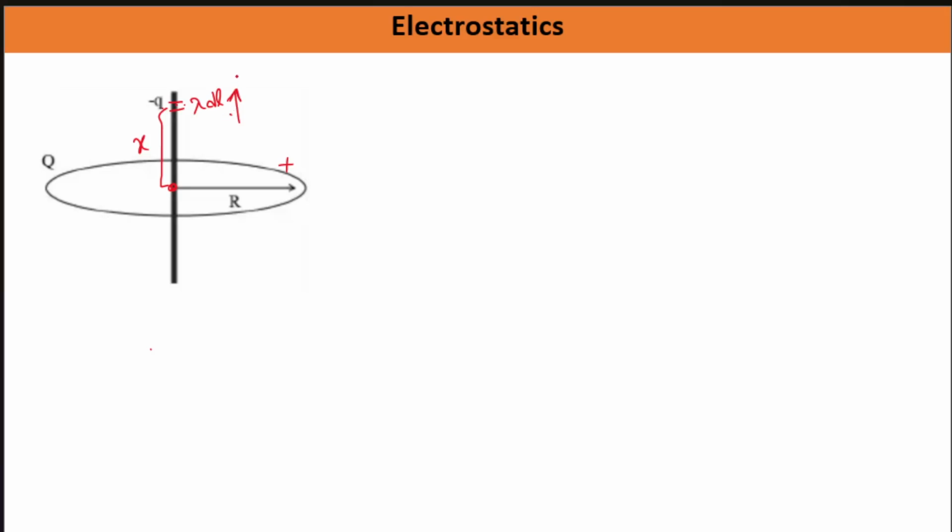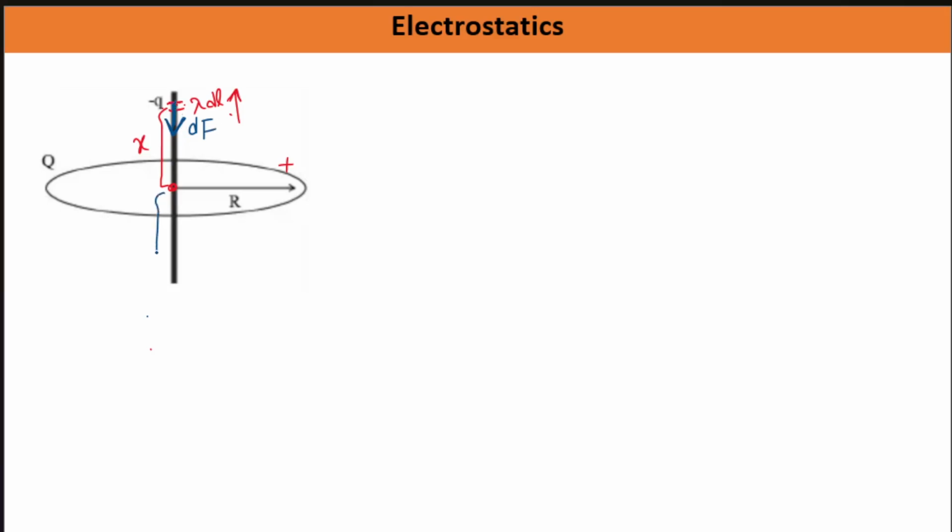Then the electric field is in the up sense, and there is a negative charge kept here. Force on the negative charge will be in which direction? So force on a negative charge will act in the direction opposite to that of the electric field. This is a simple concept. So force here on this small element dl will act in this direction. Let's say this is dl.